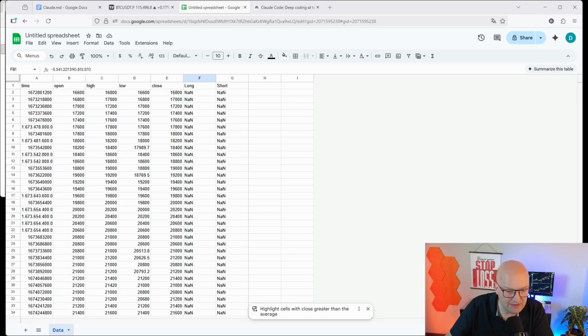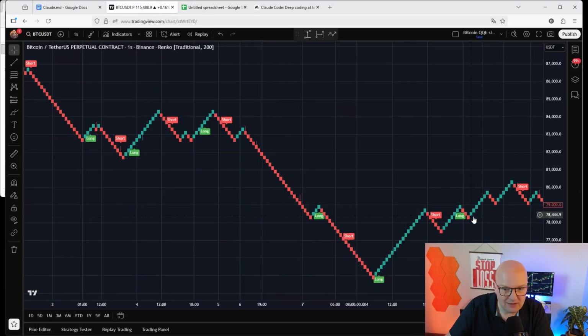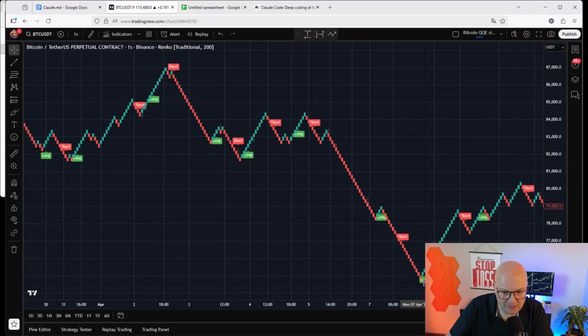So that basically means whenever we see a long signal triggering, like this one here, for example, 100% of our account balance, at the start that's $10,000, is invested into this trade. And the position is then flipped once a short trade occurs, meaning we are always in the market.